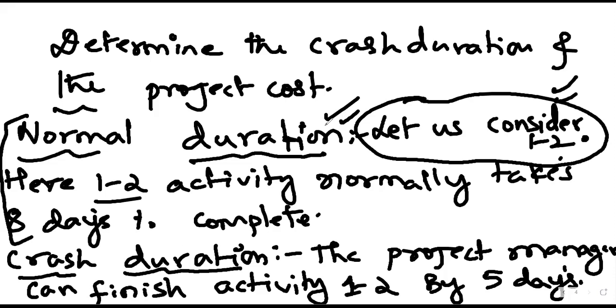So let us consider building construction. Normally, building construction may take some 3 to 5 months, right? Let us assume it takes 5 months. Now, let us assume that you want to finish the building construction as soon as possible. Normally, it takes 5 months. That is the normal duration. The contractor may have told you 5 months it will take to complete a building.